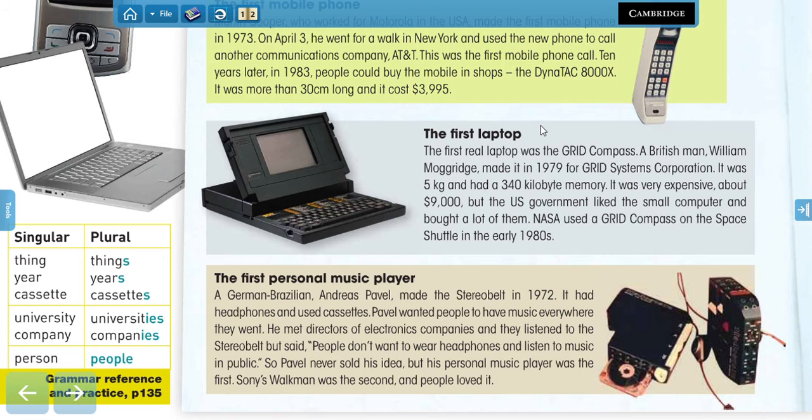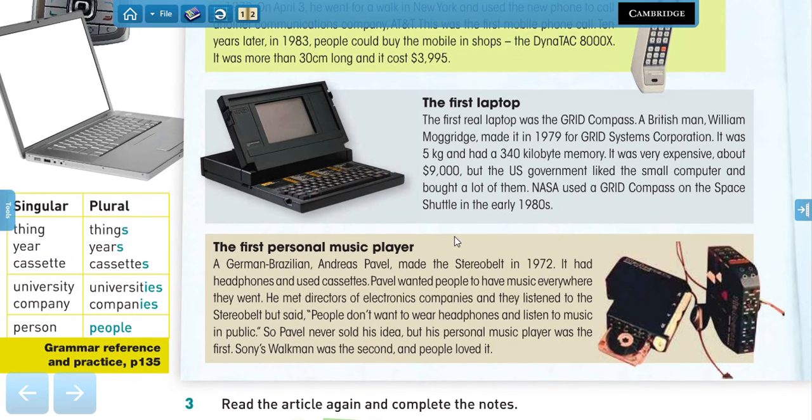Then we have the first laptop. The first real laptop was the Grid Compass. A British man, William Moggridge, made it in 1979 for Grid Systems Corporation. It was 5 kilograms and had a 340 kilobyte memory. It was very expensive, about $9,000, but the US government liked the small computer and they bought a lot of them. NASA used a Grid Compass on the space shuttle in the early 1980s.